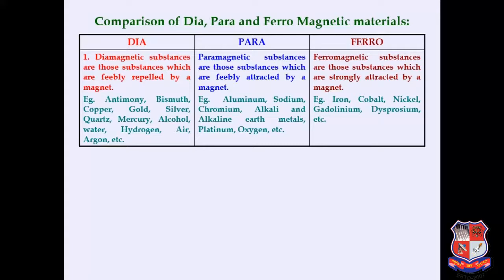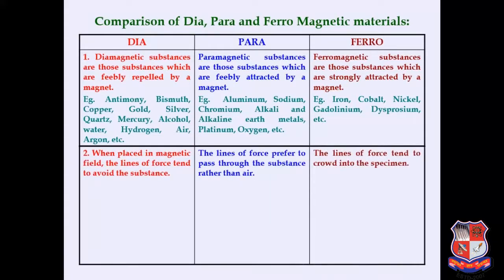In the same way, paramagnetic materials are those substances which are feebly attracted by a magnet. For example, we can consider aluminium, sodium, chromium, alkali and alkali earth metals. In the same way, ferromagnetic materials are those substances which are strongly attracted by a magnet. For example, nickel, cobalt and iron are examples of ferromagnetic material.